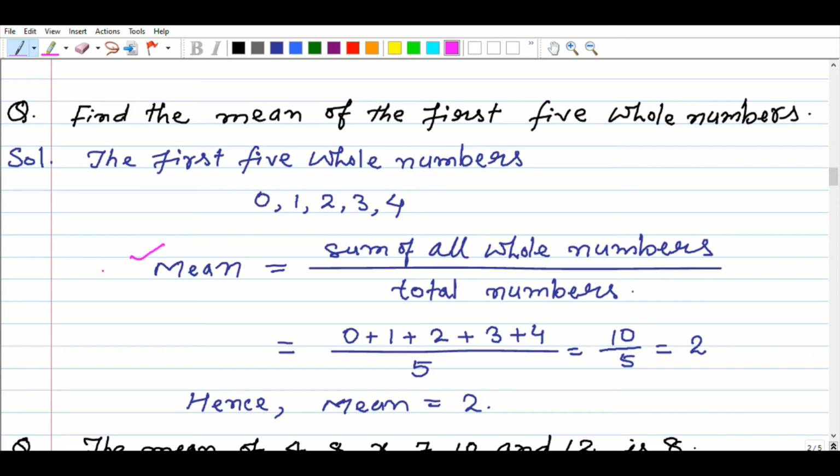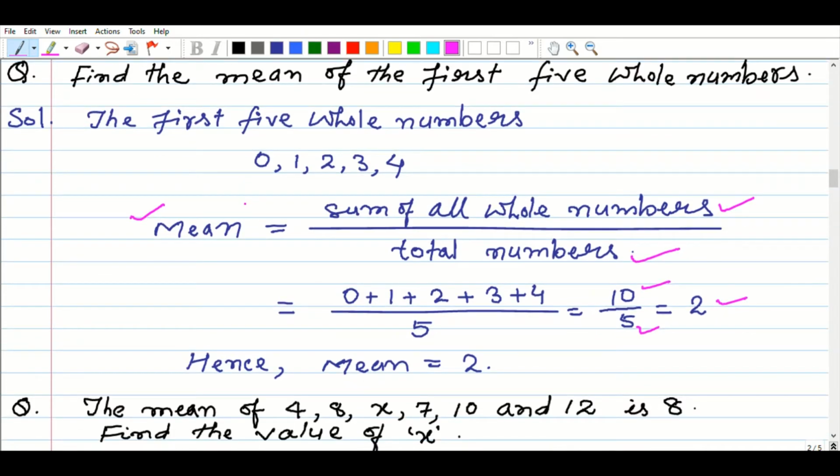Above I have written what we mean by mean, and the relation between mean, the sum of the observations and the total number of observations. So the sum of the whole numbers is 0 plus 1 plus 2 plus 3 plus 4, divided by 5, that is 10 by 5, we get 2. That means mean equals 2.